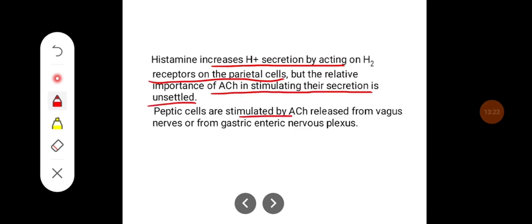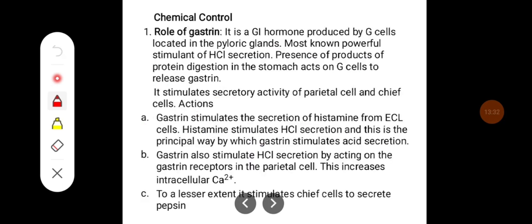Peptic cells are stimulated by acetylcholine released from the vagus nerve or from the gastric enteric nervous plexuses. Chemical control. Different chemicals play important roles. Gastrin is a GI hormone produced by G cells located in the pyloric glands, the most powerful known stimulant of HCl secretion.